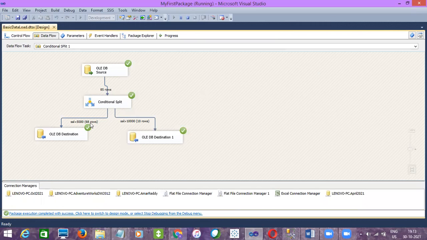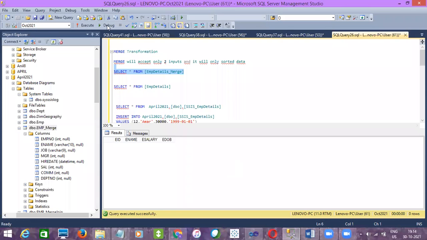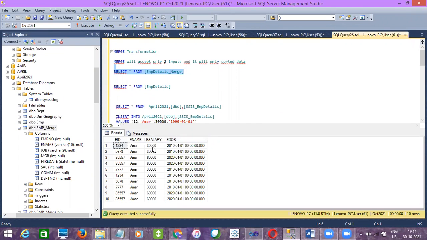Yeah, for less than 5,000 we have got 68 rows, and for greater than 10,000 we have got 10 rows. So let's check the data in the destination. So in the EMP details underscore merge, it will be greater than 10,000. So 30,000, 30, 60, 60, 30, 30, 60. So is it satisfying, guys? So earlier the problem was with the data type. So it was the varchar. So while we were giving the data in single or double quotes, it was not taking properly. That's what the issue was.